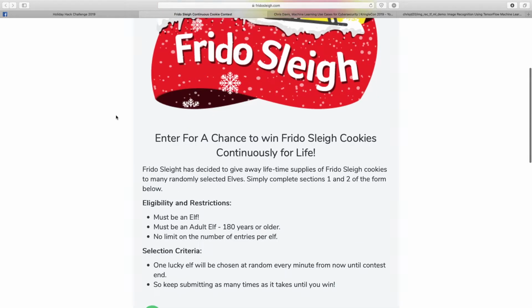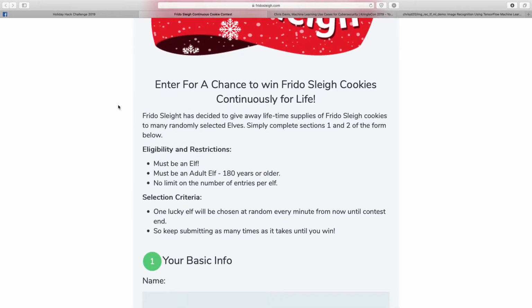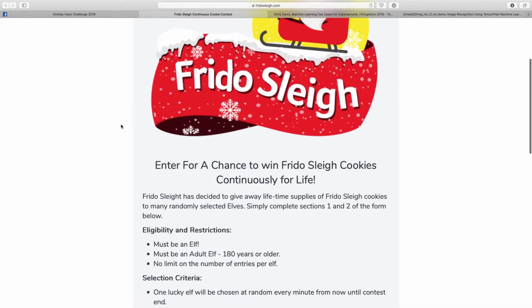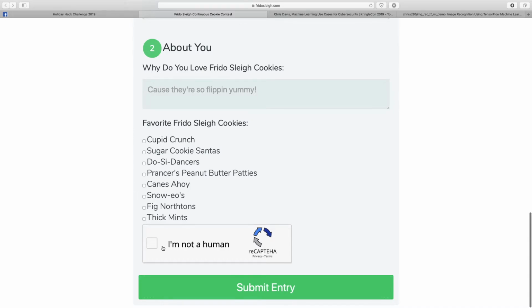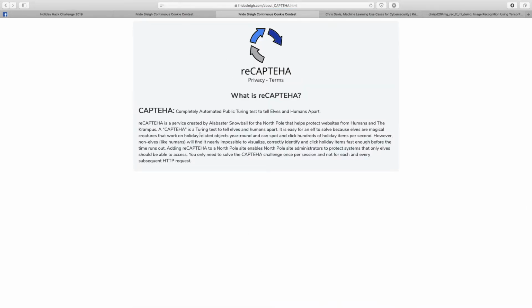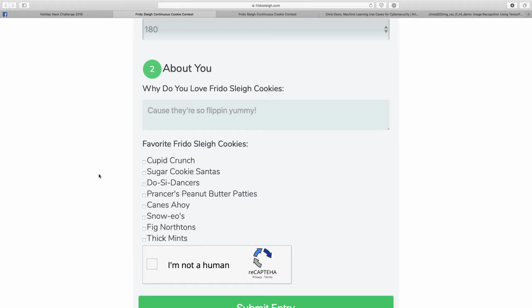So Frido Sleigh, free Frido Sleigh cookies for life, which sounds awesome. And so we can fill that in, but at the end you'll notice that there's not a captcha, but a CAPTEHA. And if I actually look at what that is, it's basically a test to distinguish elves from humans. Elves are apparently very good at clicking on and identifying holiday related items. Humans are apparently not quick enough, and I'll show you that right now.